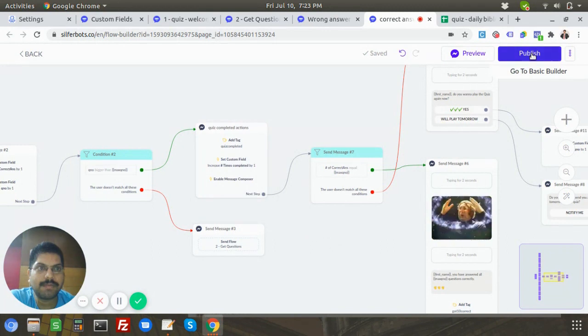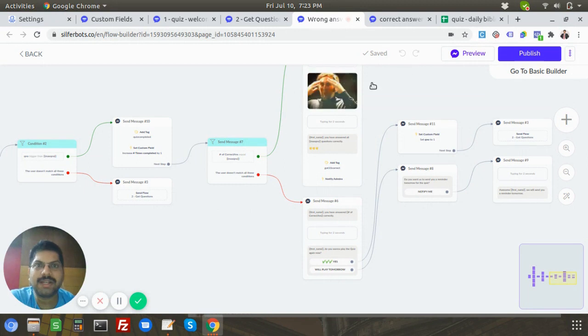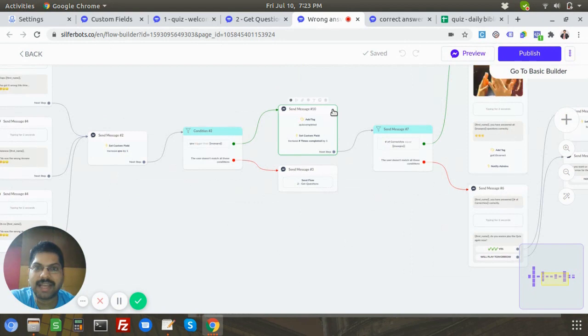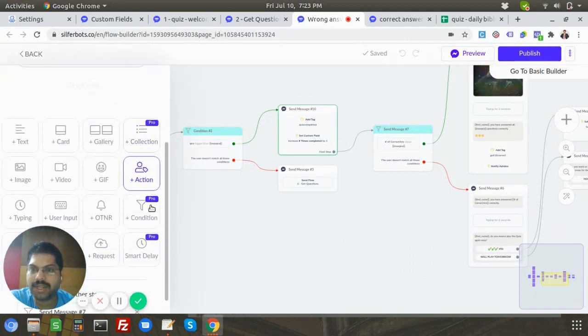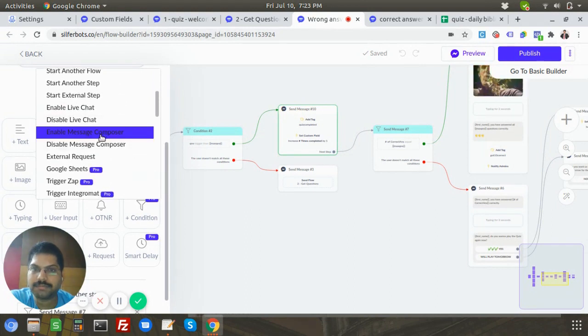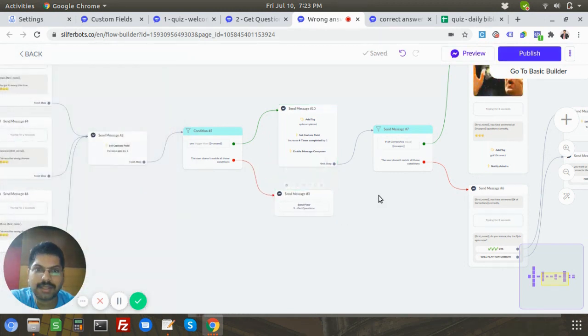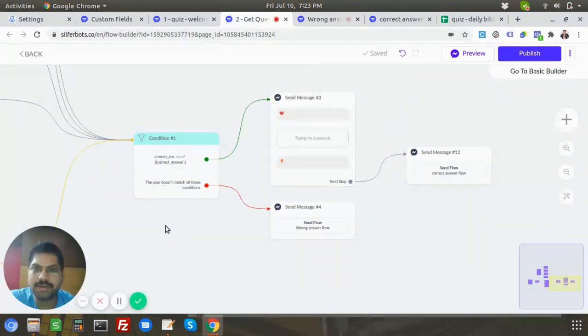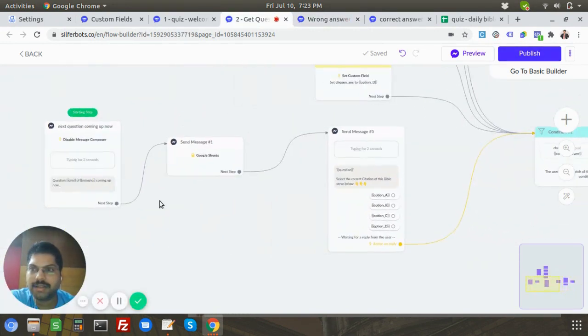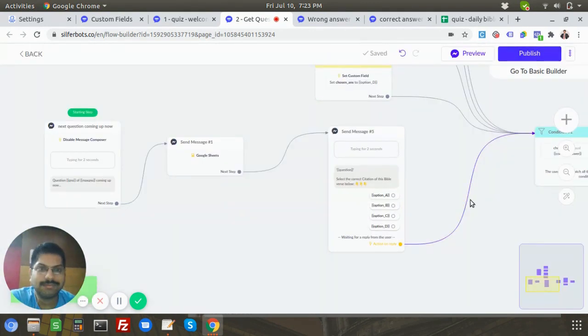So let me publish this. We have to do the same thing in the wrong answer flow also. Actually, this is duplicate stuff. Maybe I have to think of putting all these things in a separate common flow, rather than having it in two places, right? So action, enable message composer, and then I'm publishing this. We also need to publish this because we actually have disabled the message composer here, right? So publish. Cool. So we have done that.